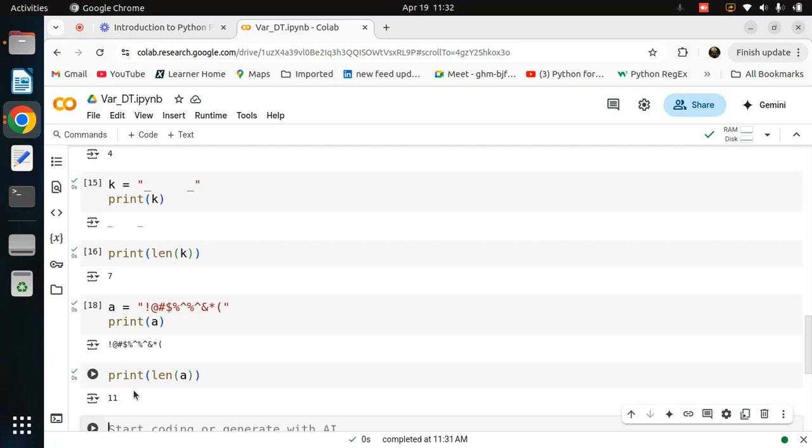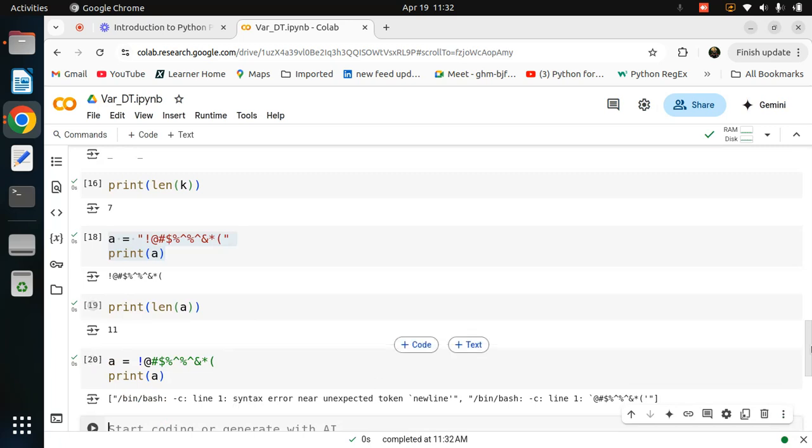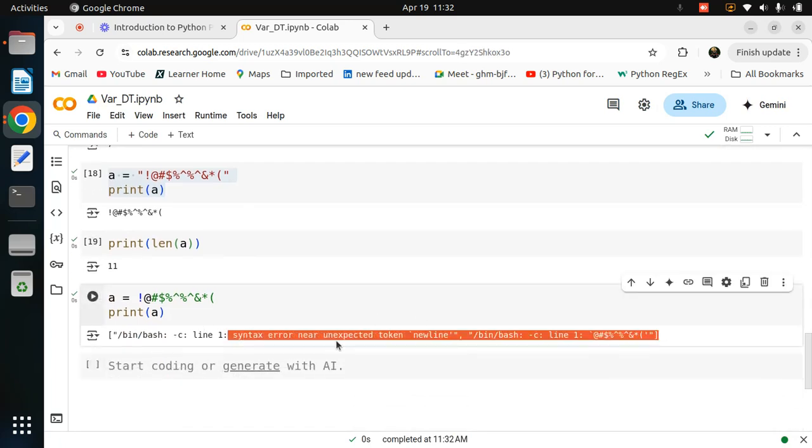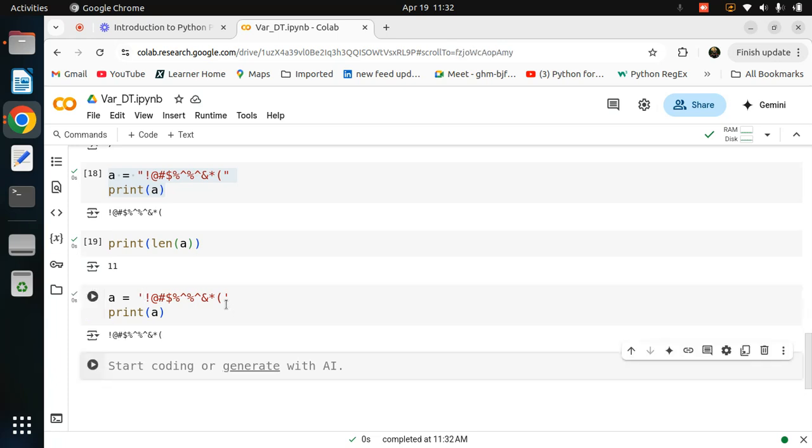Don't get confused here, because we already saw that we don't use any special symbol in a variable name. But in a value you can put it, but if you don't put the double quote, then it will not run. This is also very very important, because only inside a double quote is it allowed. See, syntax error near unexpected token, newline, bash, etc. Okay, so this should not be allowed. If you want to allow that, you can simply put quotes. And if you're seeing that the color is changing, that is basically the identification of your string. So you can use the single quote also, or you can use the double quote also.